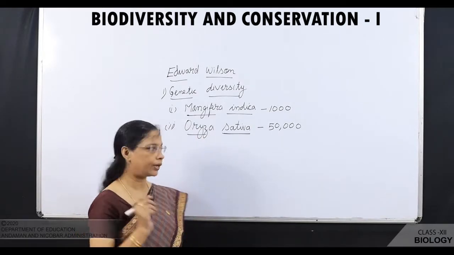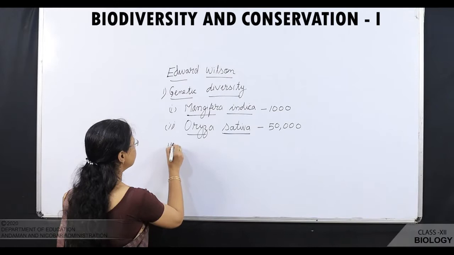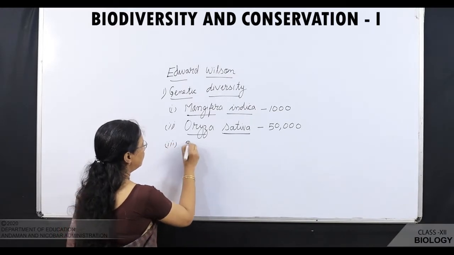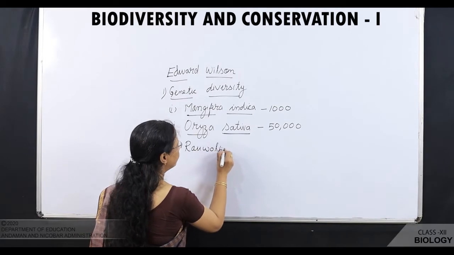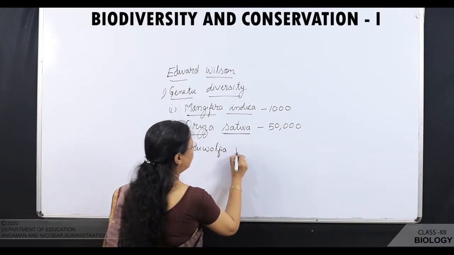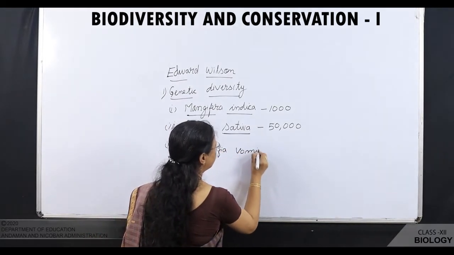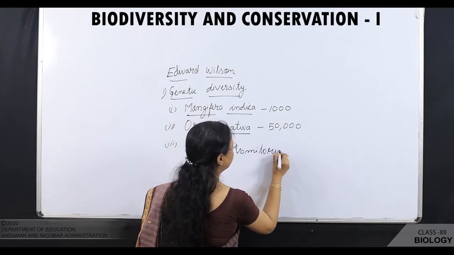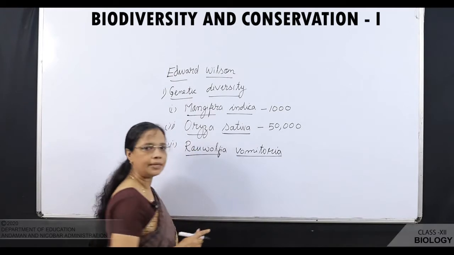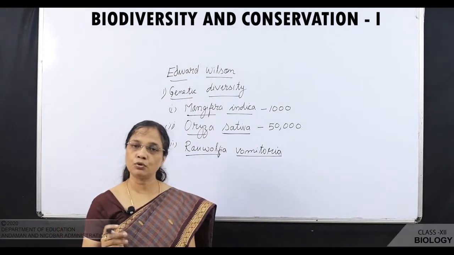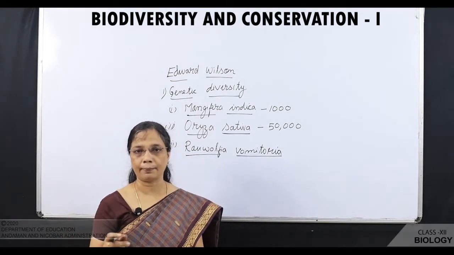We will take one more example, that is Rauwolfia vomitoria. Rauwolfia vomitoria is a medicinal plant used for the treatment of hypertension.